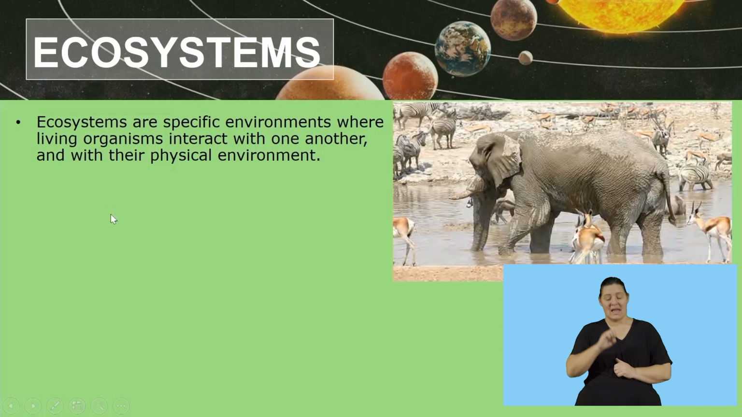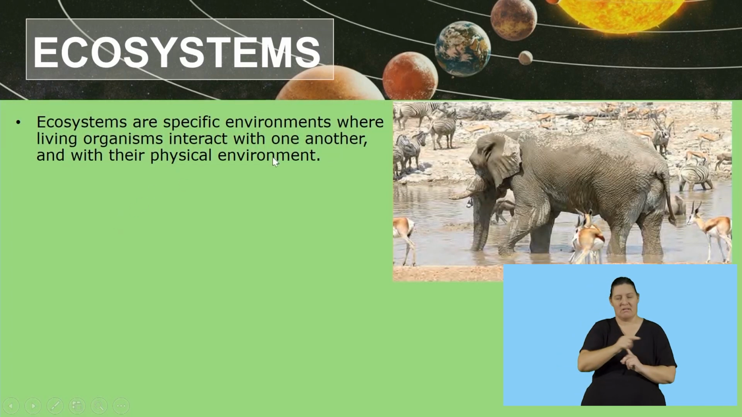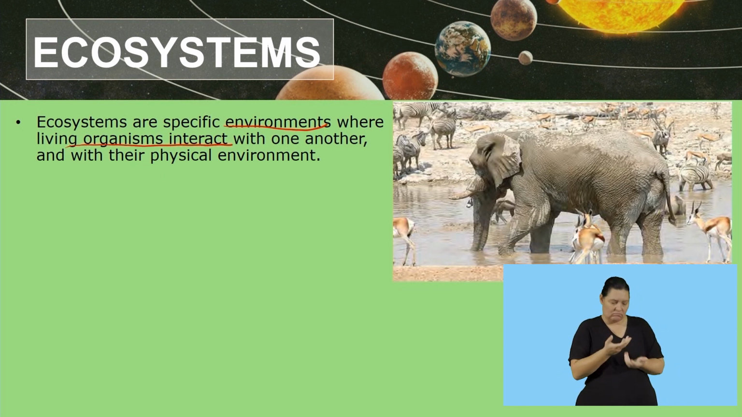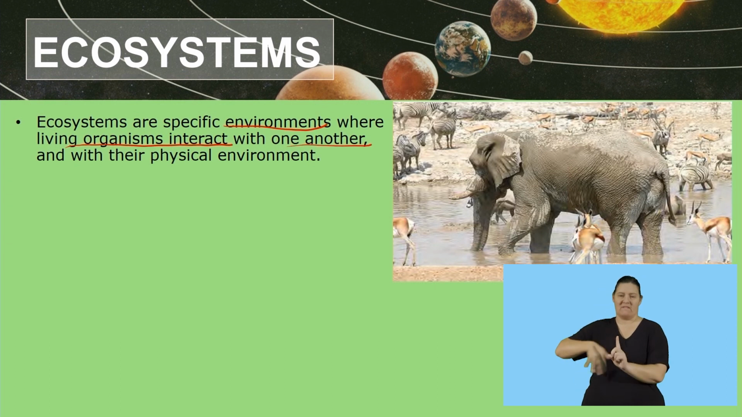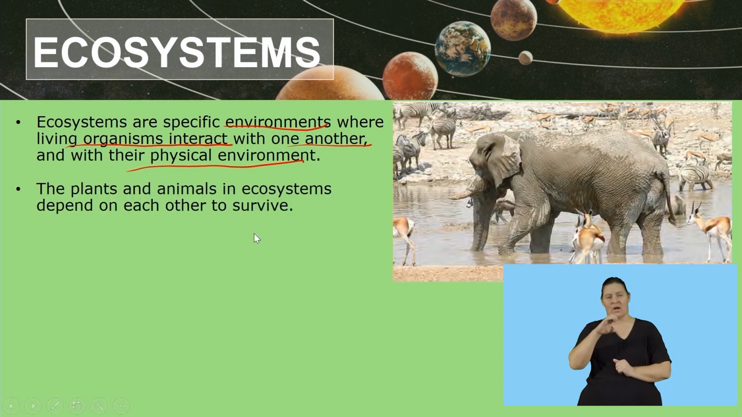Welcome back. We are going to look at the first concept of our lesson for today, which is the ecosystem definition. Ecosystems are specific environments where living organisms interact with one another and with their physical environment. So we've already explained this in the previous activity: an ecosystem is an environment that allows living organisms to interact with one another and also with their physical environment. So that is an ecosystem.